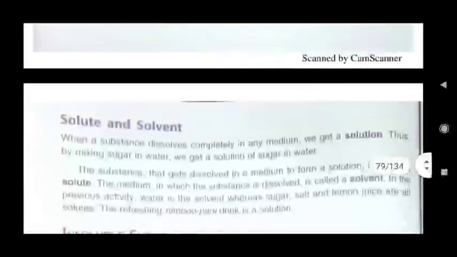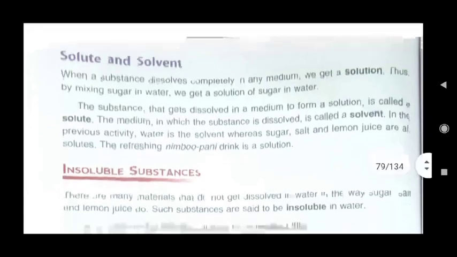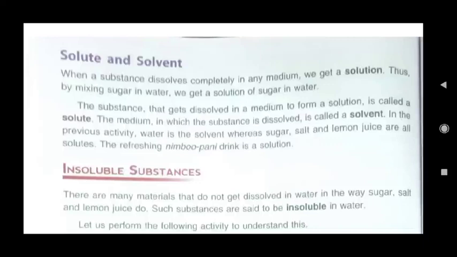Now we will see about the solute and solvent. Then we will read about solution. These three words you have to read in this lesson very carefully. Solute. Solute is the substance which we mix in water. Solvent. Water is solvent, the liquid in which we mix the substances. And solution is the mixture